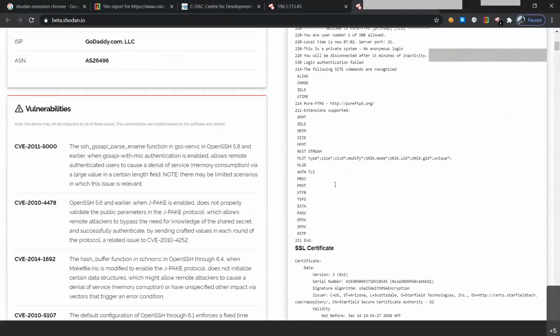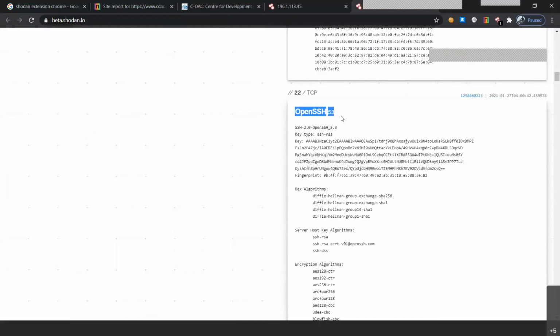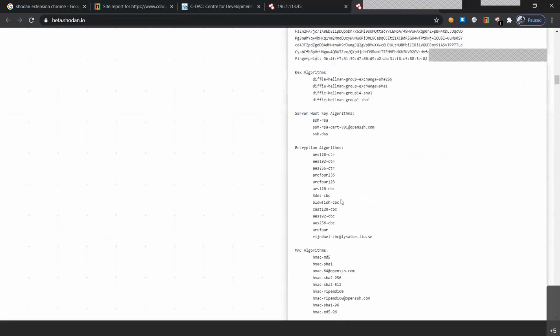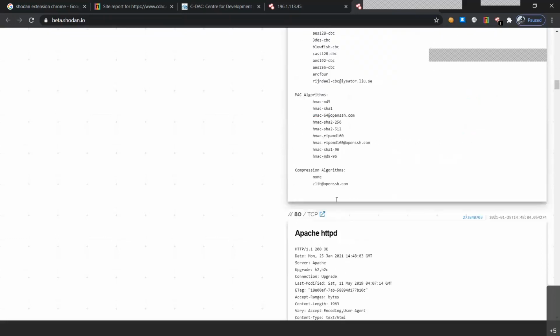Let's go downward. You will be able to see OpenSSH, the particular version that they are using. They are using a software known as OpenSSH on port 22 along with the version. So we get the version also. That is also available, so that you can find out the particular vulnerability that exists on this version, and it can be detected by the hacker. From the internet, they will try to attack this website.